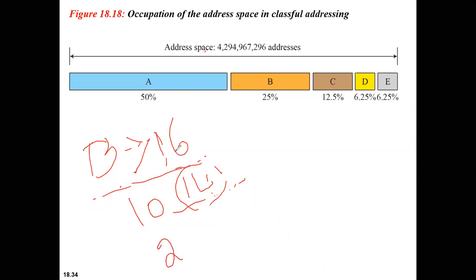So how many networks can you provide with class B? 2 power 14, which is around 16,000, I guess, right? So 16,000 networks in the world can have a class B address. Is it clear?